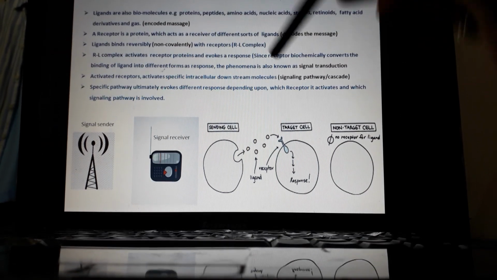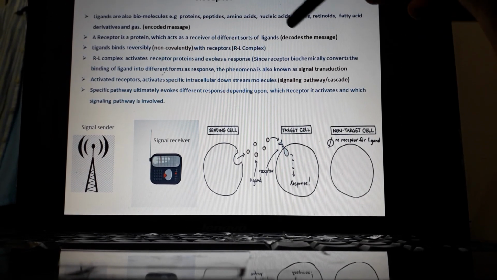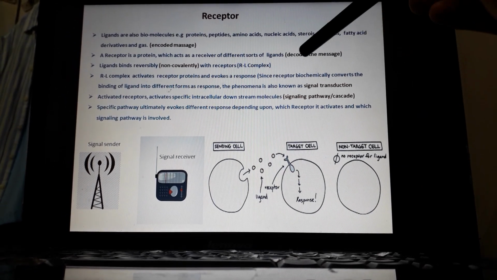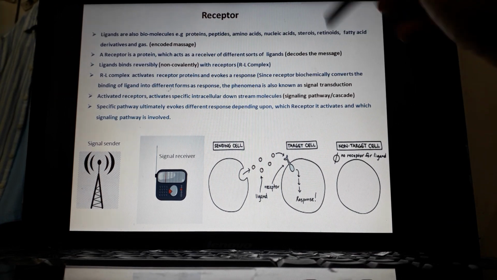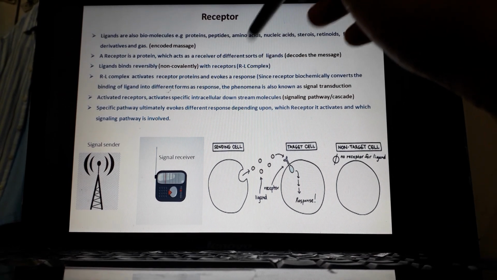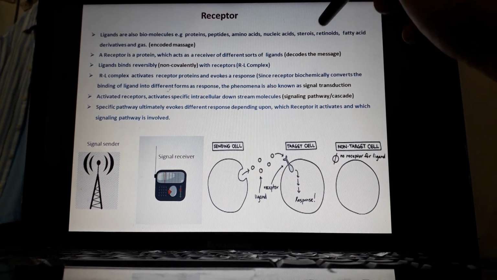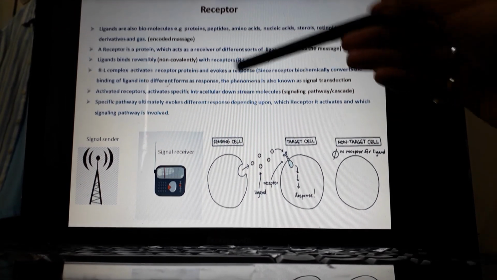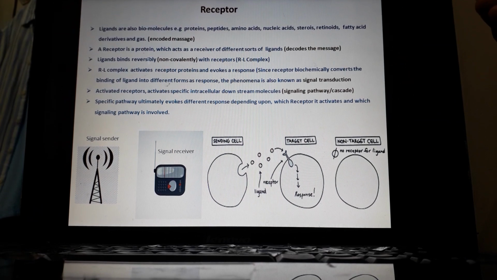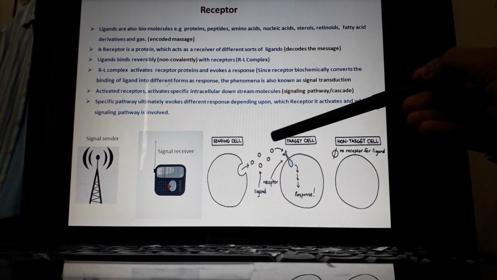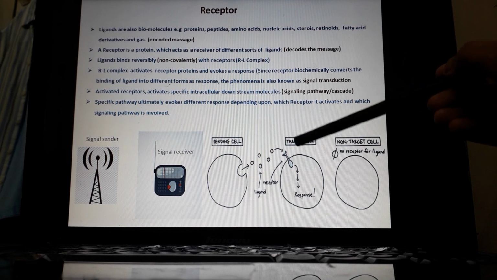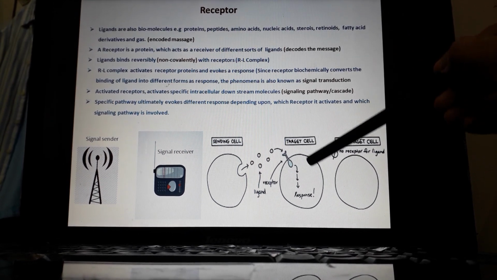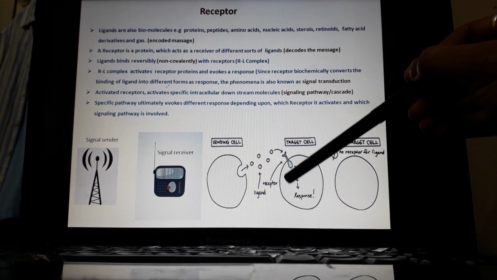Now, what is a receptor? As we all know, the signals are basically encoded messages, and the receptor is a decoder, and this decoding is basically done by a simple mechanism. That means a simple non-covalent interaction between the receptor and the ligand gives rise to different kinds of chemical changes inside the cell, which we call signal transduction, which ultimately gives a response.